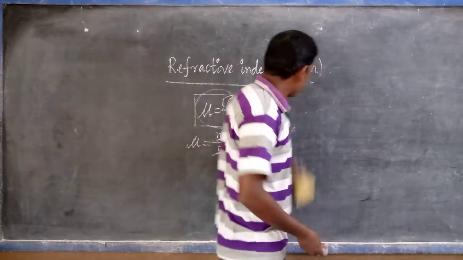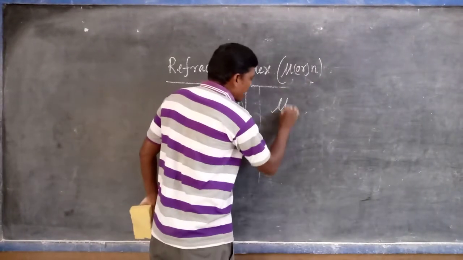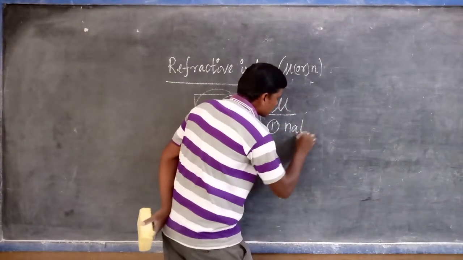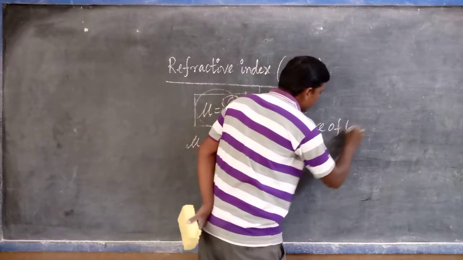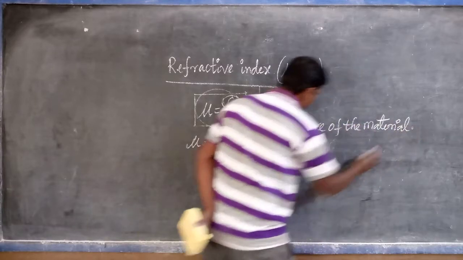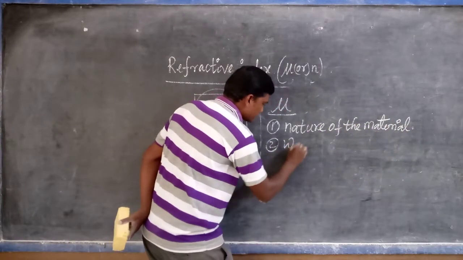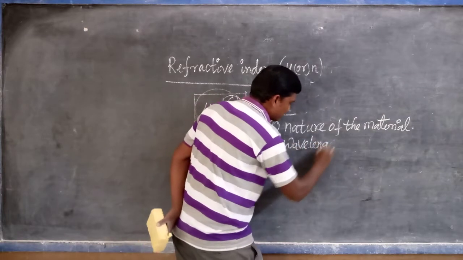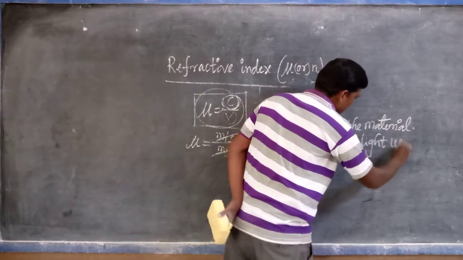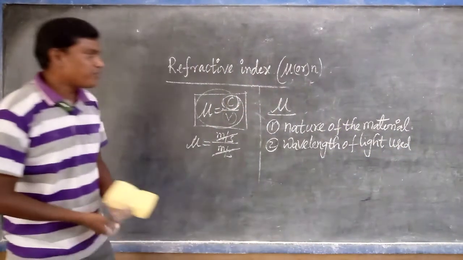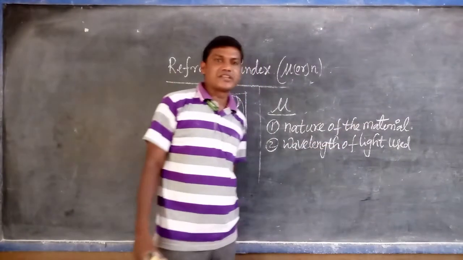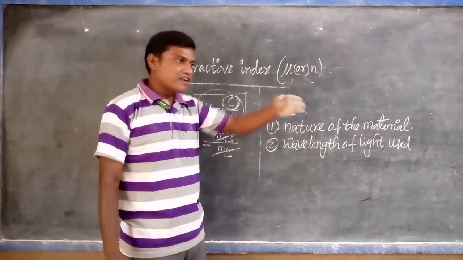So what we can say is that the refractive index depends upon two factors. One is the nature of the material, and the second one is the wavelength of light used in that process. If the material's nature changes, its value is different.